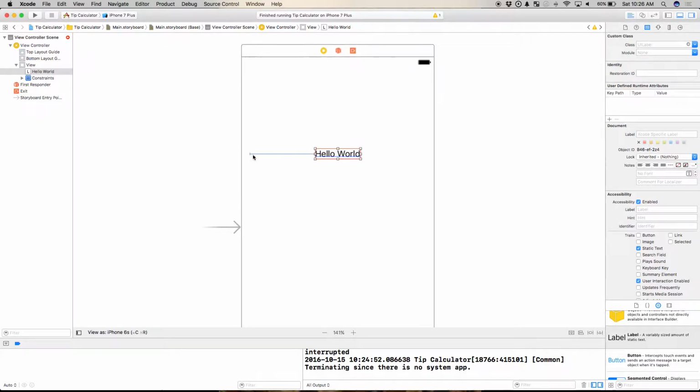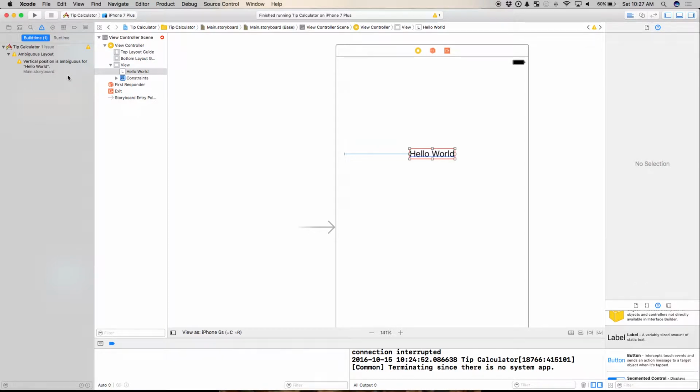Now, you can spend a couple weeks going through all the different things Interface Builder and Auto Layout can do. For our intents and purposes today, we just want to make it functional, okay? So we'll notice that if I do that, I have a blue line. This is a constraint. It's saying, okay, it'll have this much space. But it also has a red line around it, and I have a little warning up here. If I look at what it says, vertical position is ambiguous for hello world. Well, what's that mean? What it means is that I've set basically the x-axis. Hey, I want it this far in, but I haven't said anything about the y.